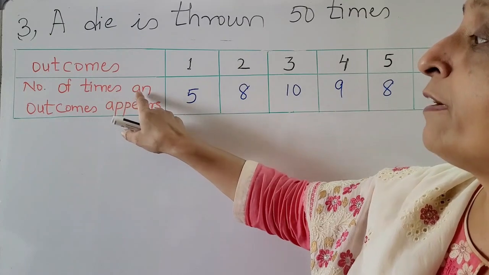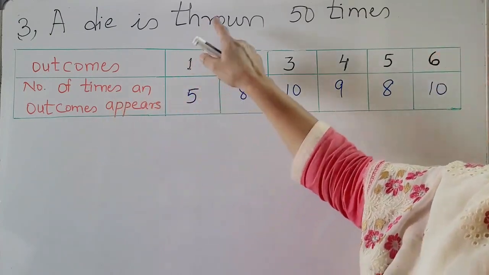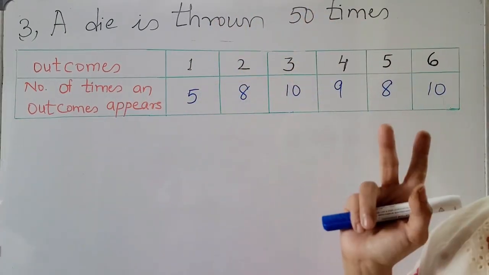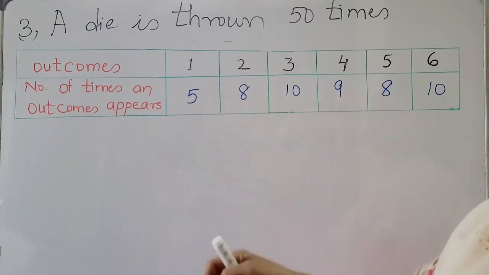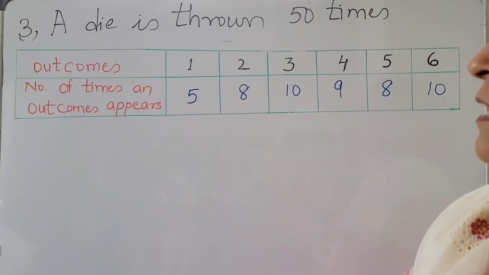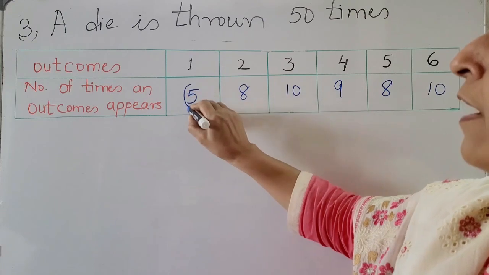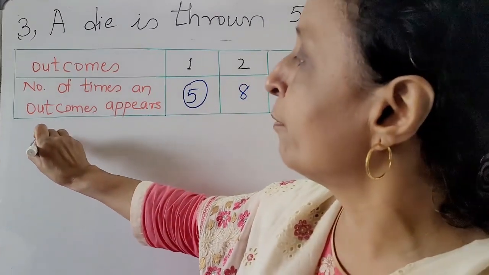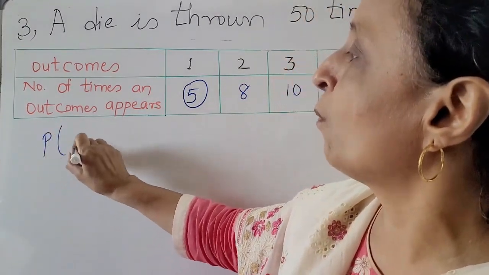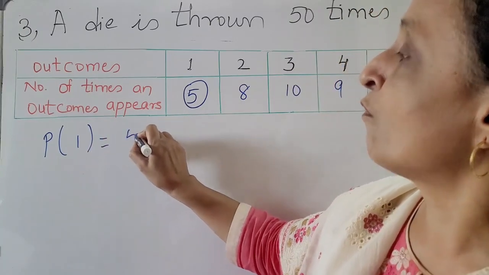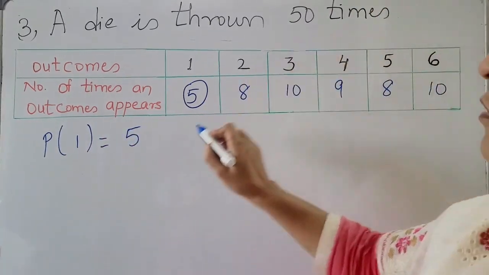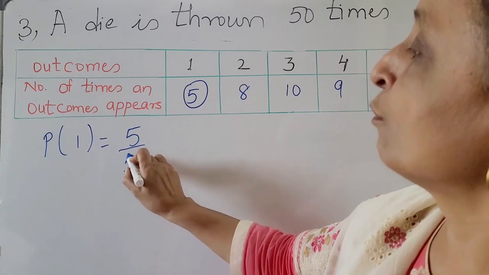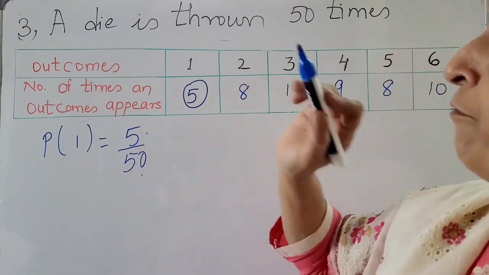The number of times an outcome appears, out of 50 times total. So out of 50 times, how many times has 1 appeared? 5 times. So the probability of getting 1 is 5, and total outcomes is 50, so it is 5 by 50.